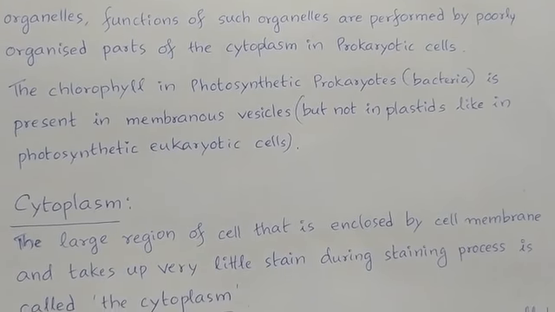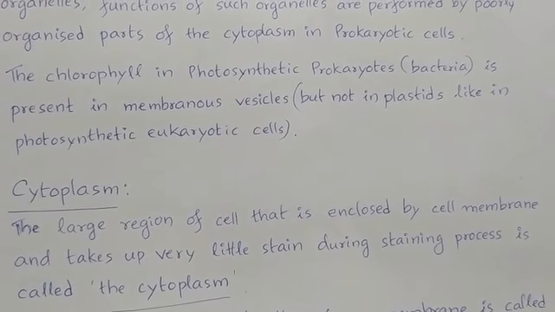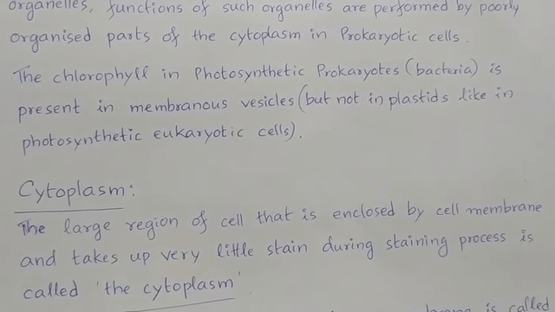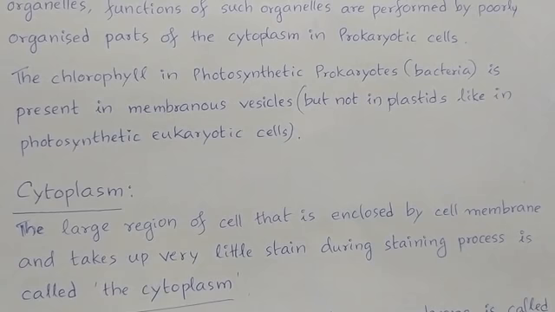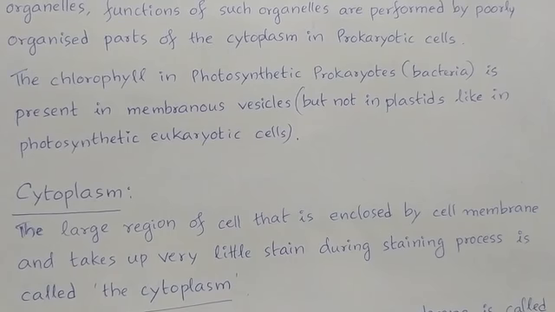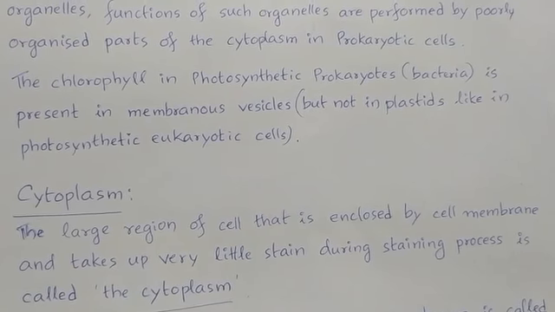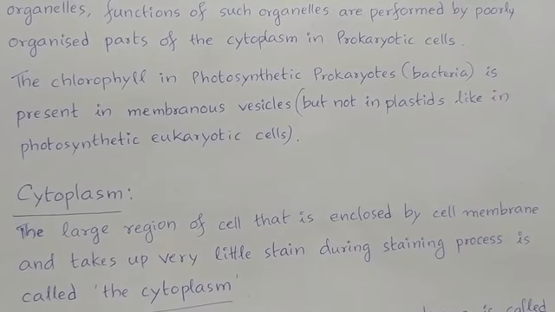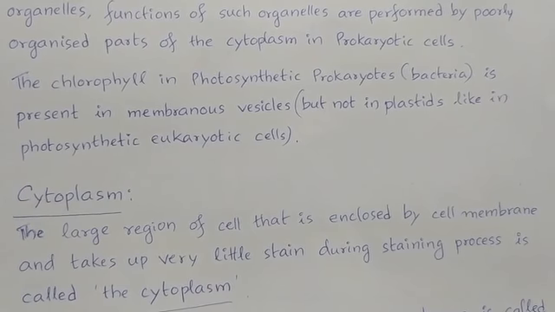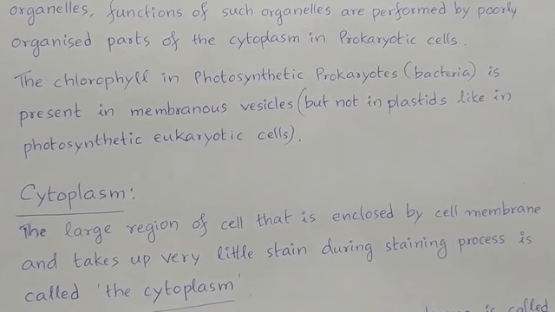For example, in eukaryotic cells, there is a special organelle called the plastid. If the organism is autotrophic, photosynthetic in nature, then the special organelle called the plastid is present.